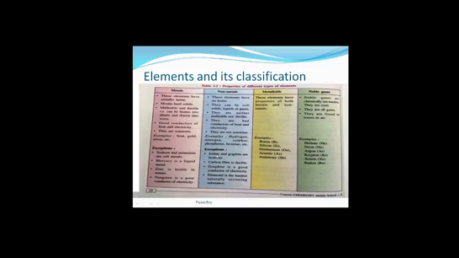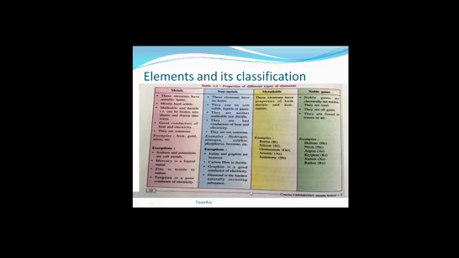See the exceptions in non-metals: iodine and graphite. These two are lustrous. We read that generally non-metals don't have the metallic luster, but the exception is iodine and graphite, because both are lustrous, both are shiny. Next, carbon fiber is ductile. We can make a very thin wire from carbon fiber.